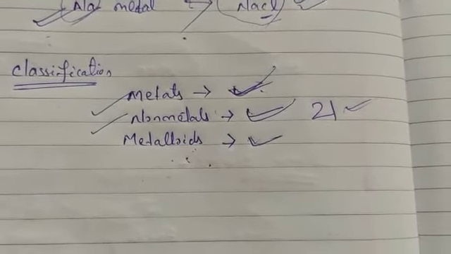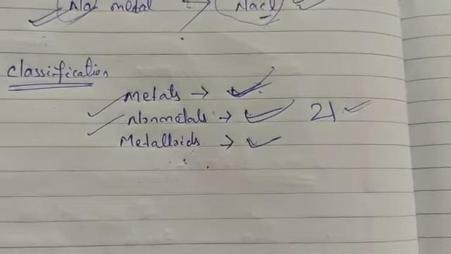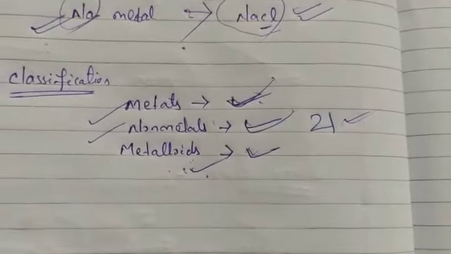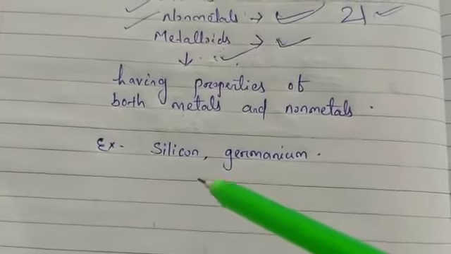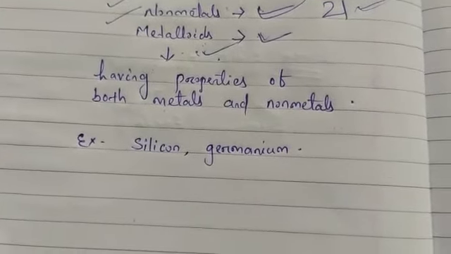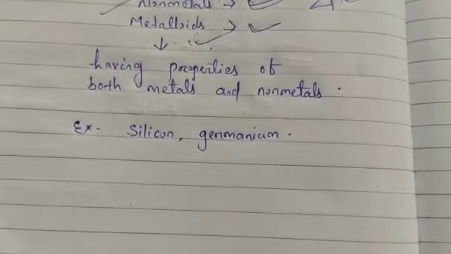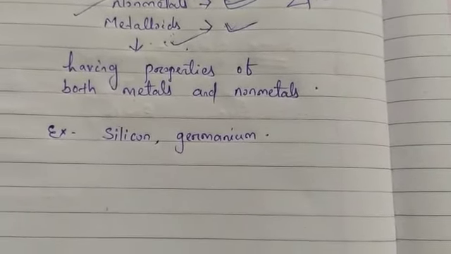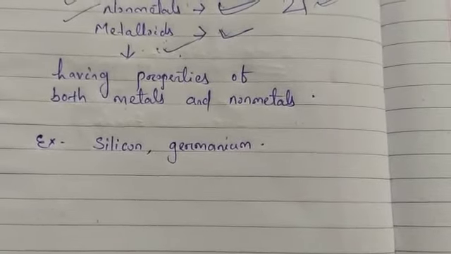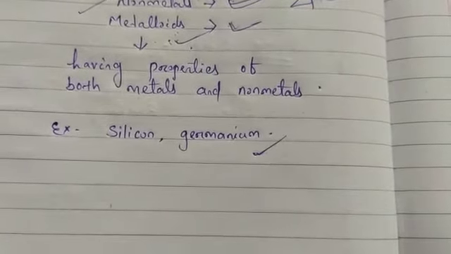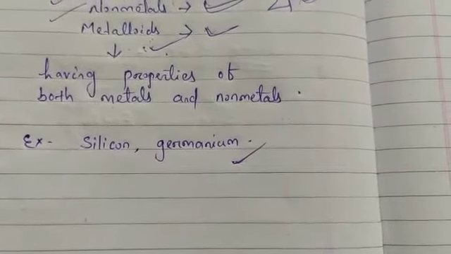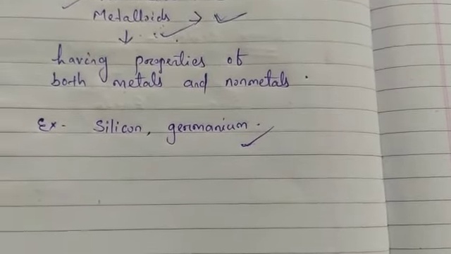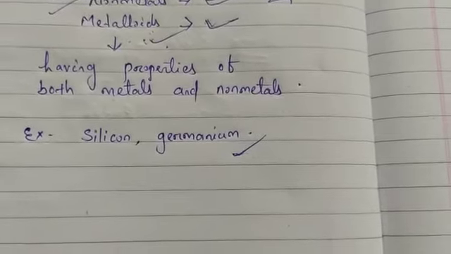These elements have the properties of both metals and non-metals, that is why they are classified as metalloids. Among the metalloids, silicon and germanium have special properties so that they can be useful for making electrical circuits and devices such as computers and calculators. These two are very useful, because they can be used for making electrical circuits and devices like computers and calculators.